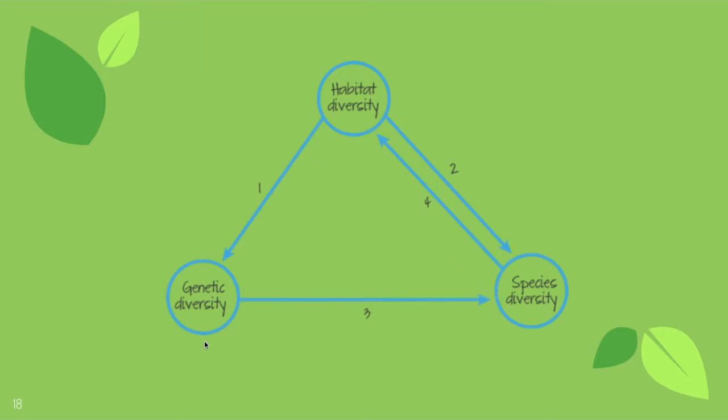higher species diversity. High genetic diversity also means that it increases species adaptability and can lead to speciation and thus a higher species diversity. And a higher species diversity means that there's a higher diversity of plants, so there's a higher habitat diversity. So all of these are linked with one another. And that was chapter 3.1.